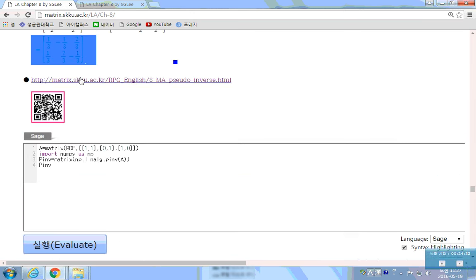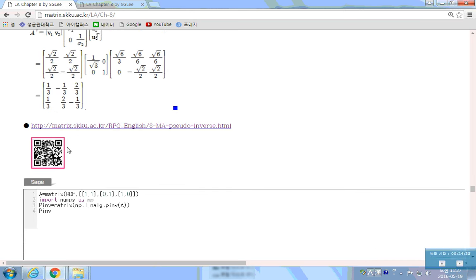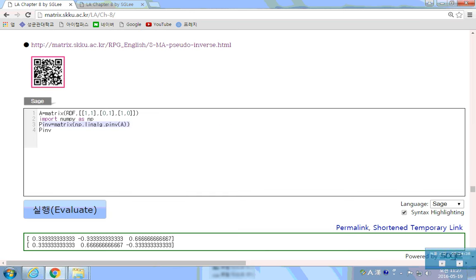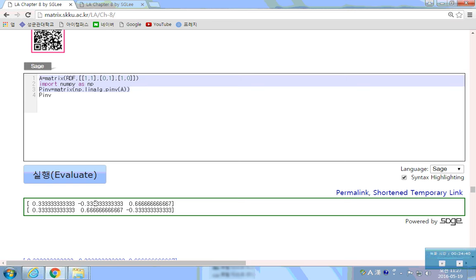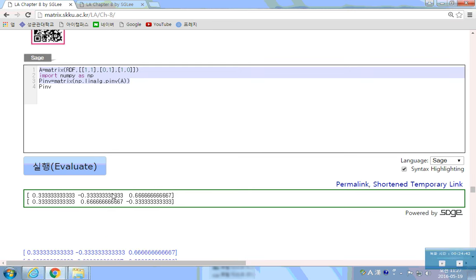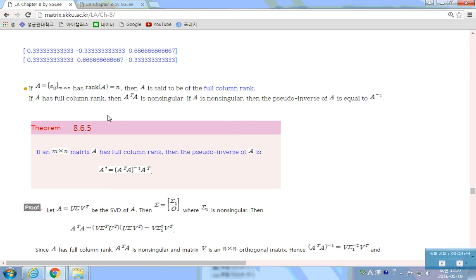And yeah, this is the same as this. This is finding a pseudo inverse. We can find the pseudo inverse of the matrix A like this, which is the same as what we have. Next, if A has a rank n, then A has full column rank.